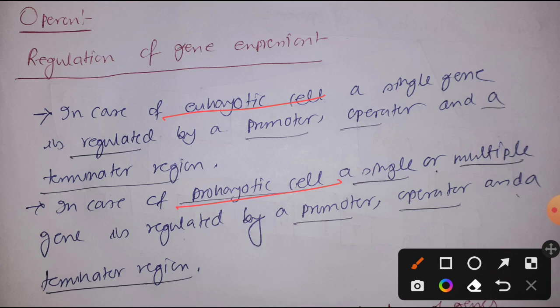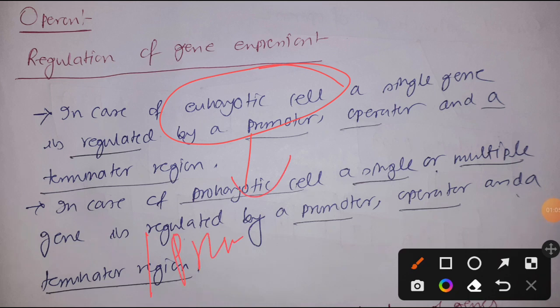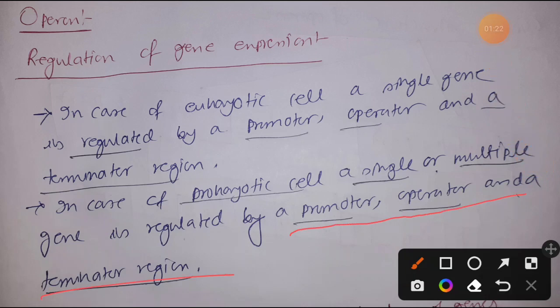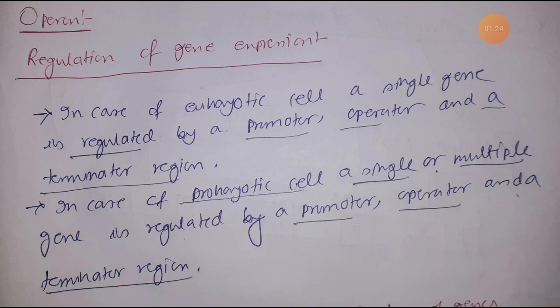Now this transcription is regulated by promoter, operator and terminator region. Remember one thing, in case of eukaryotic cell there will be one promoter, one operator and one terminator region for a single gene. And in case of prokaryote, for many genes, or multiple number of genes, there will be one promoter, operator and terminator region. Why is this so?